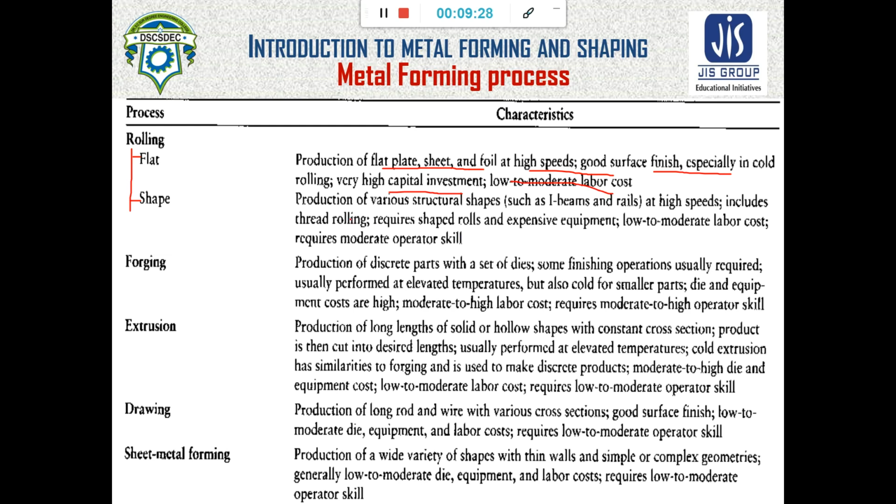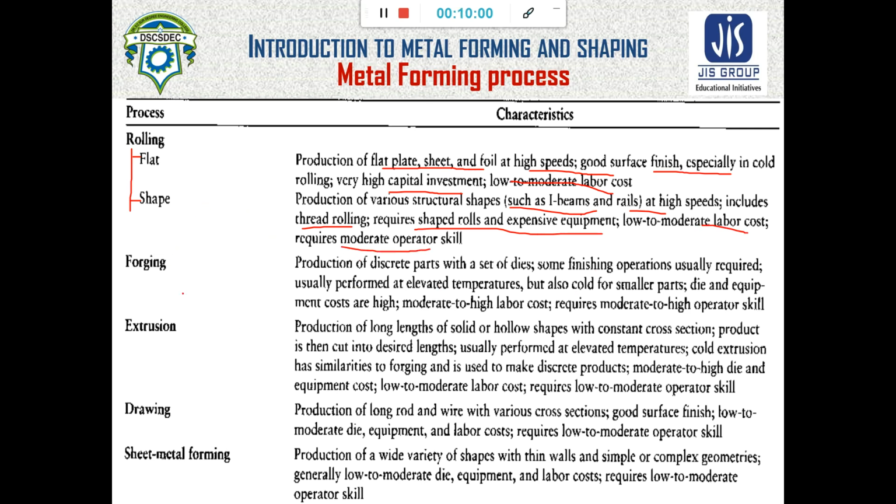Shape rolling produces various structural shapes such as I-beams and rail at high speed, and also includes thread rolling. It requires shaped rolls that are expensive equipment, with low to moderate labor cost, but moderate operator skill.